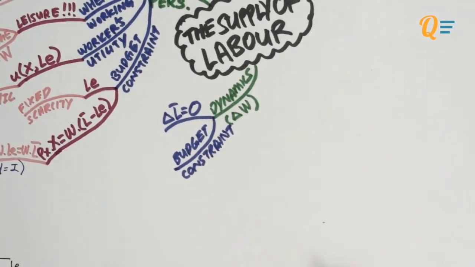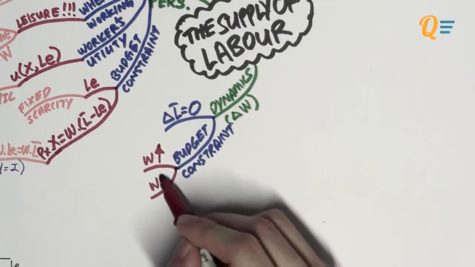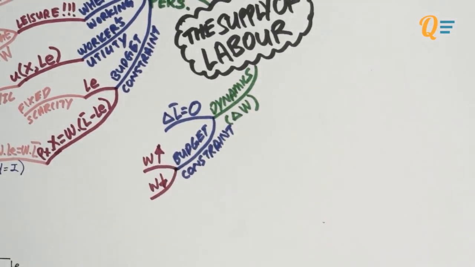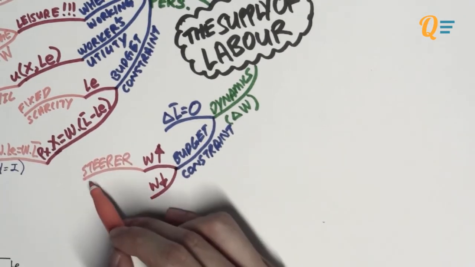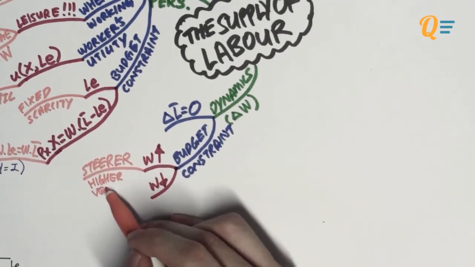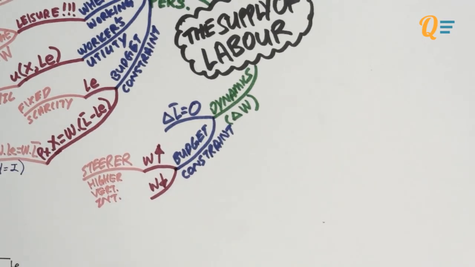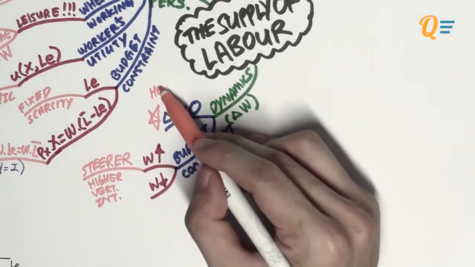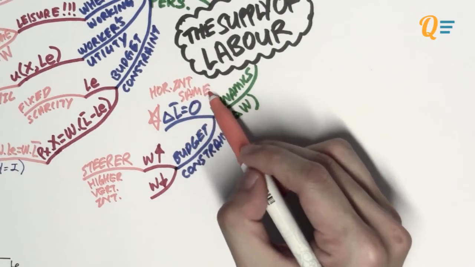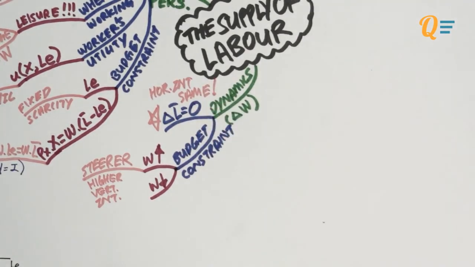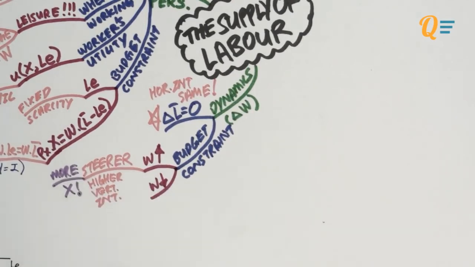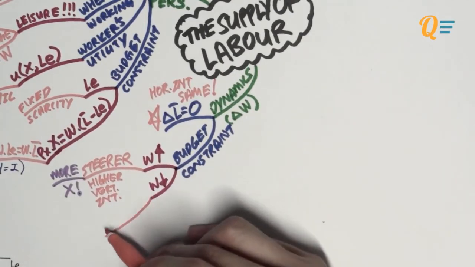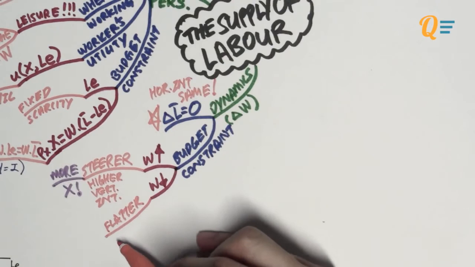Well, actually this is quite simple. You can either have an increase in the nominal wage or a decrease in the nominal wage. When the nominal wage increases, you're going to get a steeper budget constraint and a higher vertical intercept. And take note, when this happens, the horizontal intercept is still the same because there is no change to L bar. You have a steeper and higher vertical intercept because when your nominal wage increases, you're going to be able to afford more of good X.